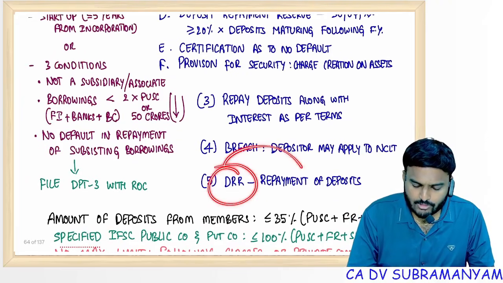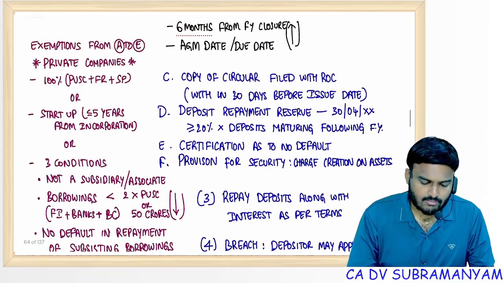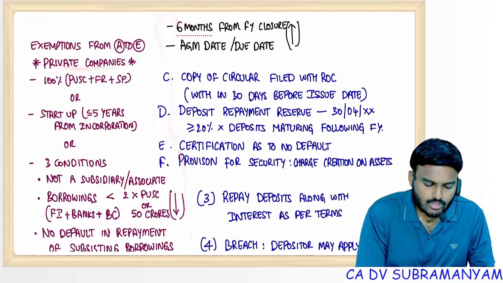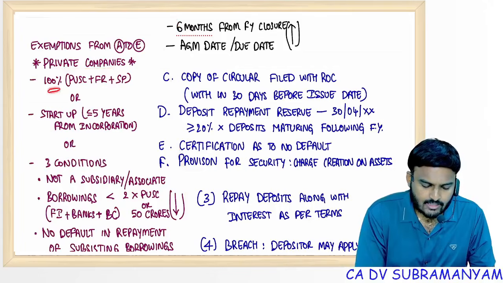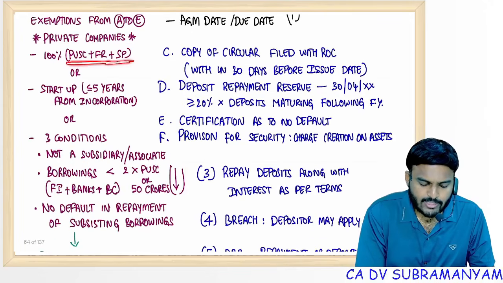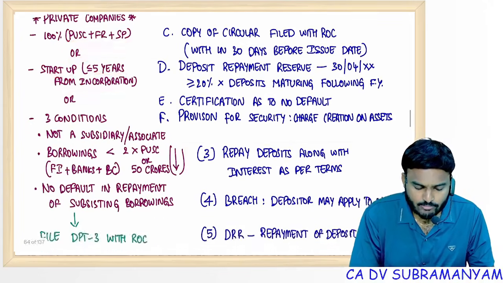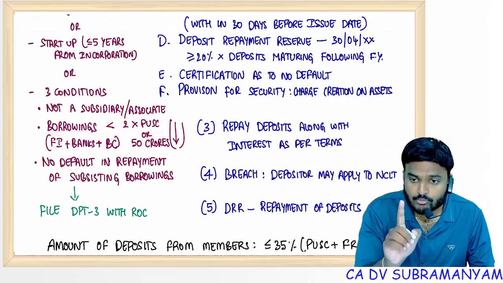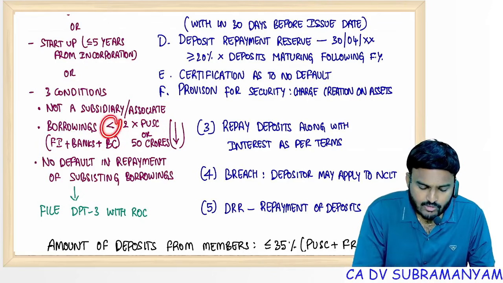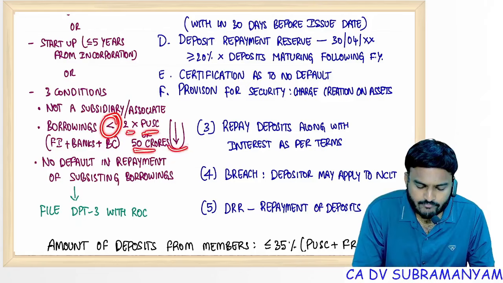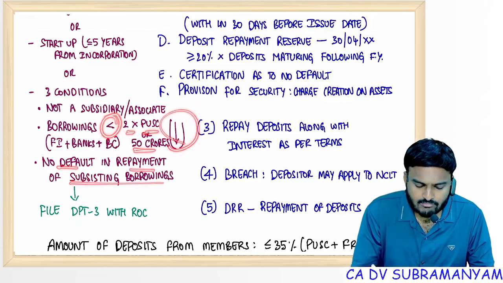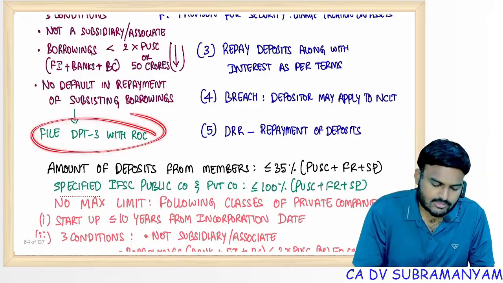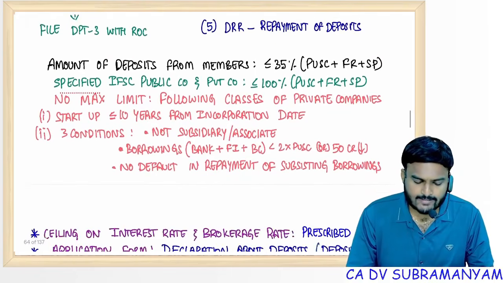Next one, DRR shall be utilized only for repayment of the deposits. But these conditions are not applicable to private companies accepting deposits up to 100% of the paid up share capital plus free reserves plus securities premium, or startup up to 5 years from incorporation, or a private company fulfilling the 3 conditions: neither subsidiary nor associate, borrowings less than twice of the paid up share capital or 50 crores, whichever is less, and no default in repayment of the subsisting borrowings. And all these companies must file DPT3 with ROC.